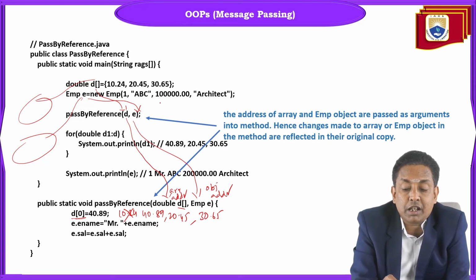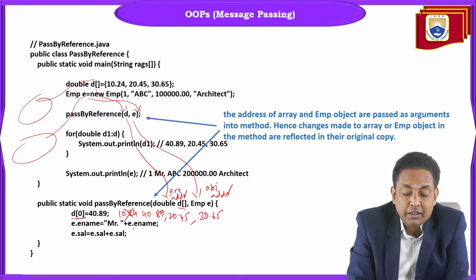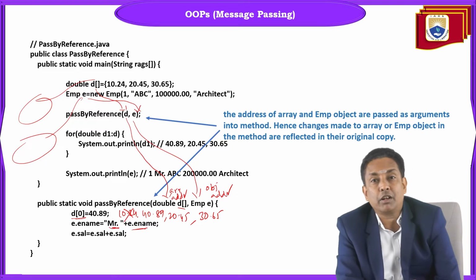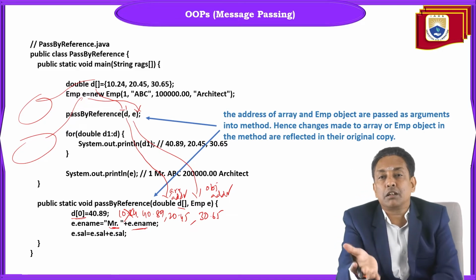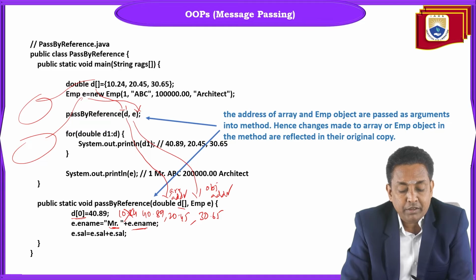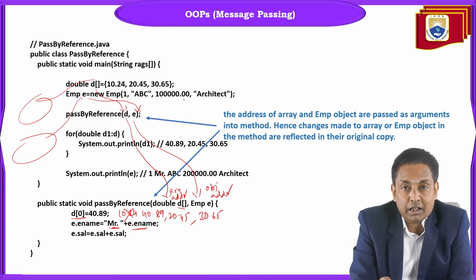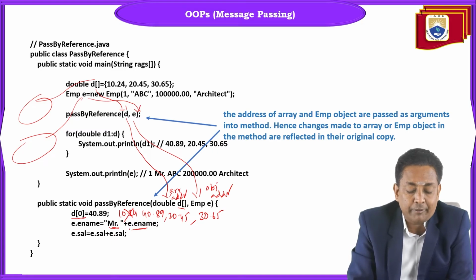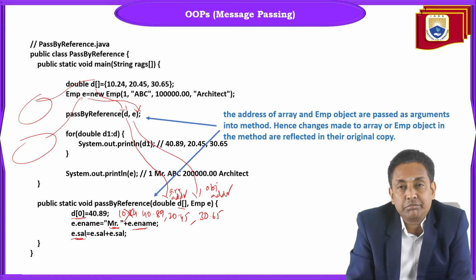In the employee object, we have 1, ABC, 1 lakh, architect. To the employee name, we concatenated Mr. before the employee name. We prepended Mr. to the employee name, so the value will become Mr. ABC. And I'm making the salary double. Initially the salary is 1 lakh. I'm making the salary double: employee.salary plus employee.salary, or you can take it as employee.salary plus employee.salary.